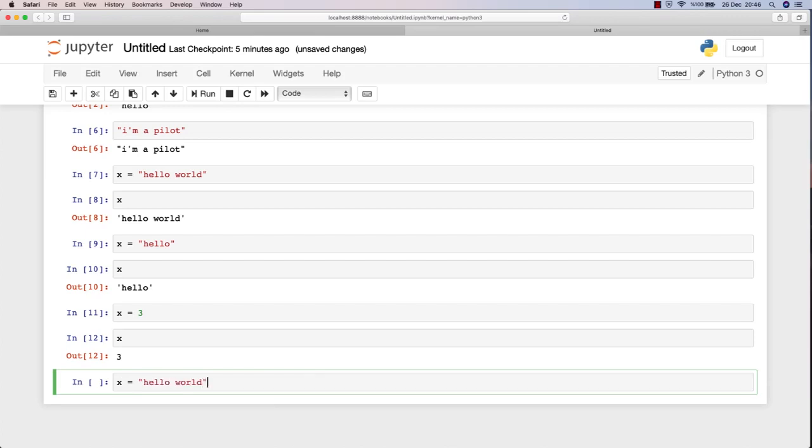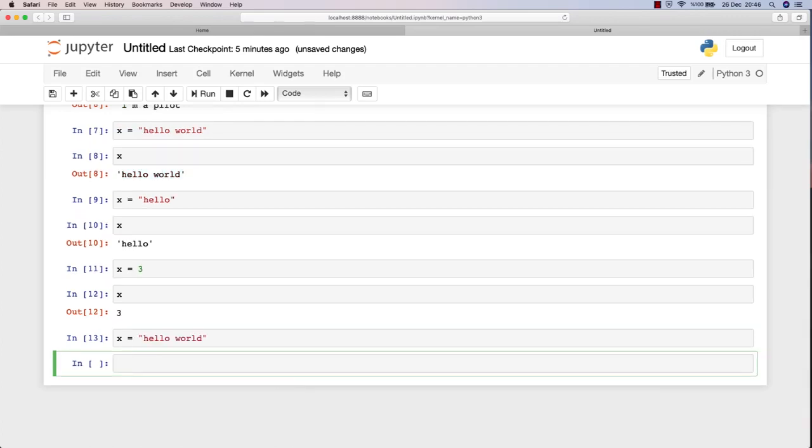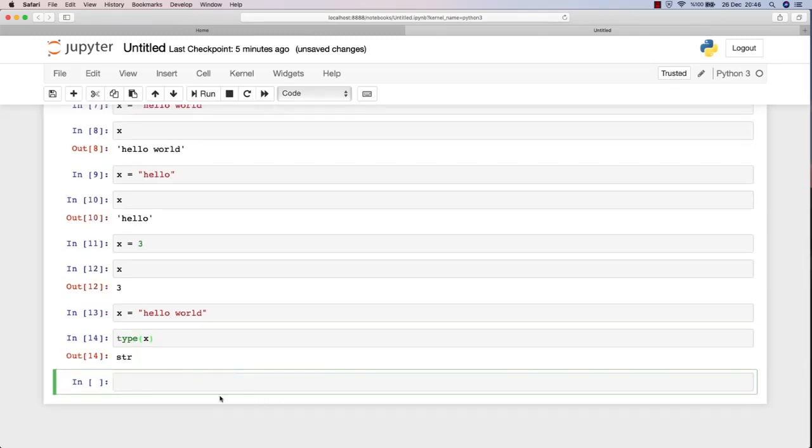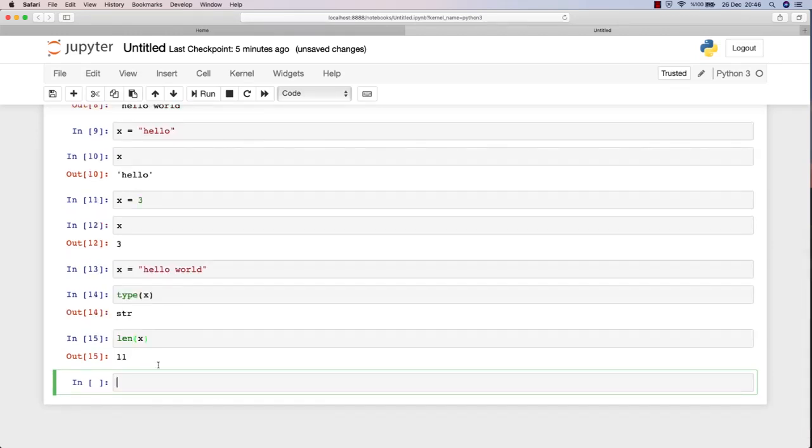So let me say x is hello world again. Now x is a string, as you know. If I type type x, it will give the output of the type of the x variable. By the way, let me show you the length method as well. So if you type len x, it will show you how many characters you have in your string, okay?